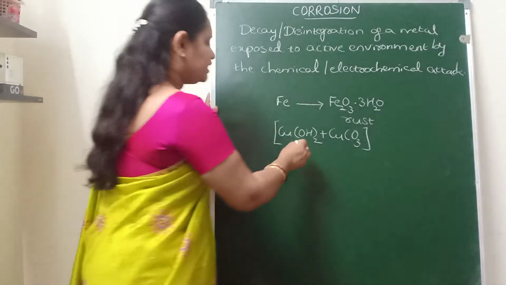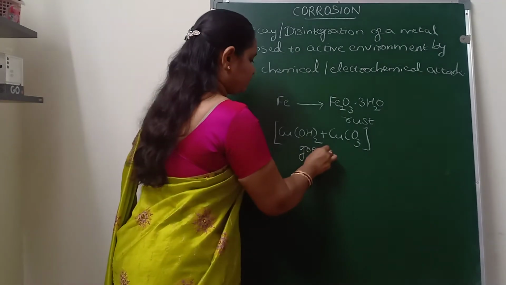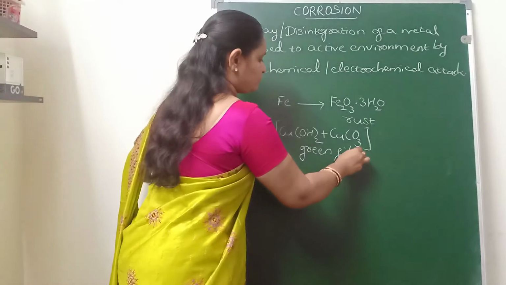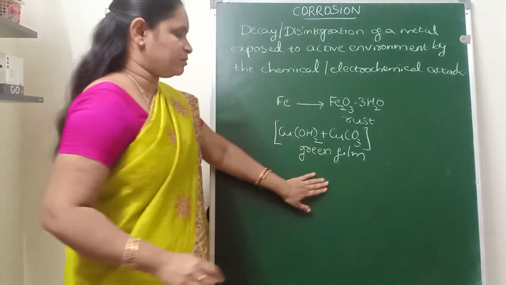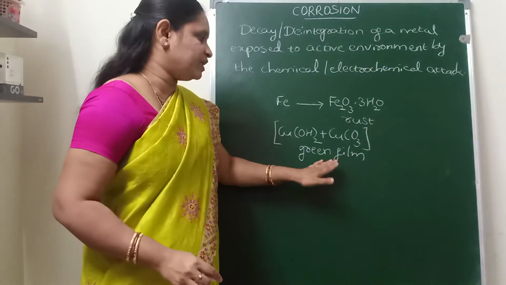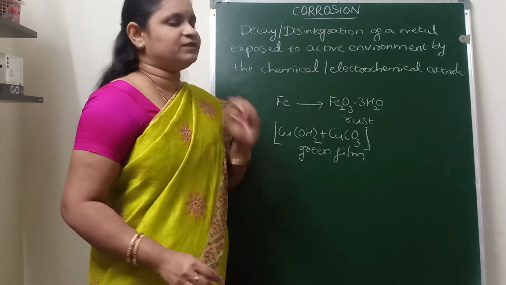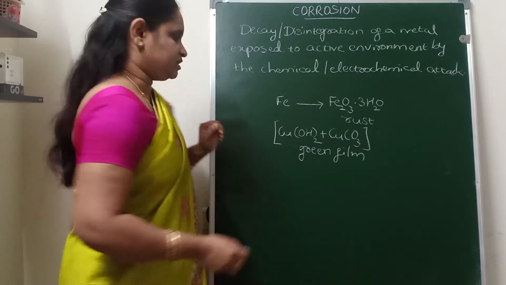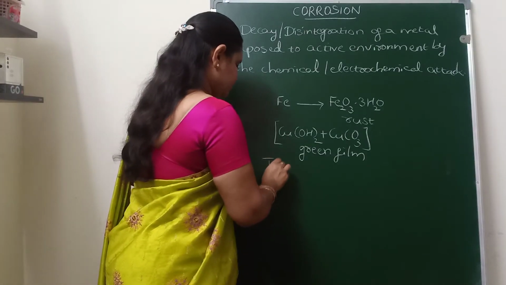This green film formed on the surface of copper is also an example of corrosion of the copper metal.